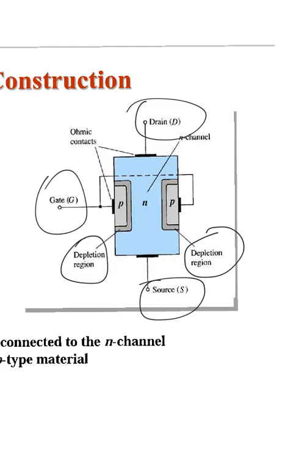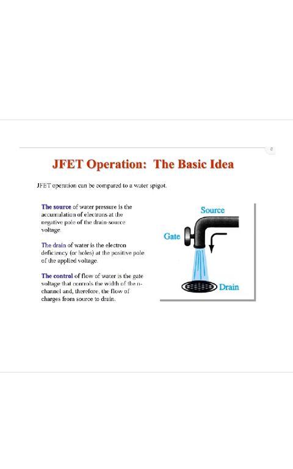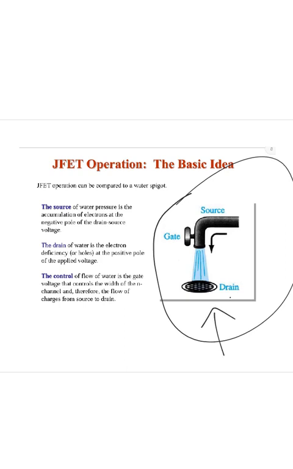So coming to JFET operation, JFET can be compared to a water drain system. So you can see the tap here. Assume this is the source. The water which is flowing is being controlled by a gate. Okay, this is just an example diagram.